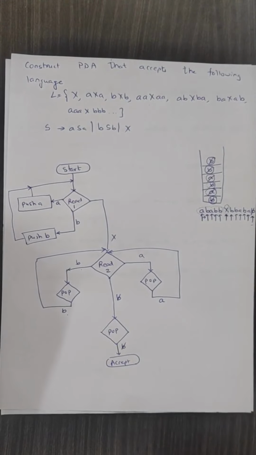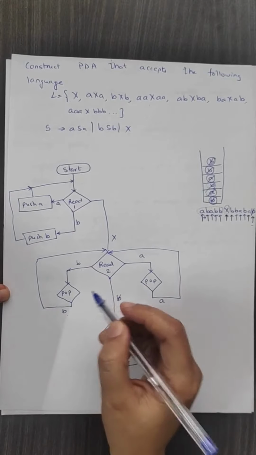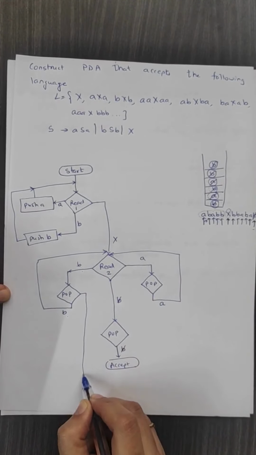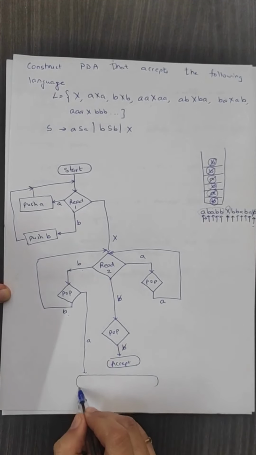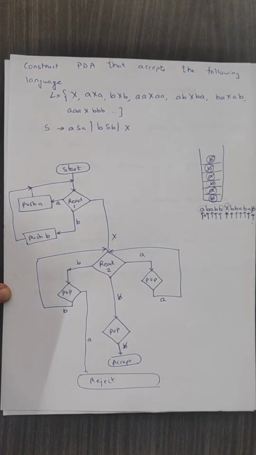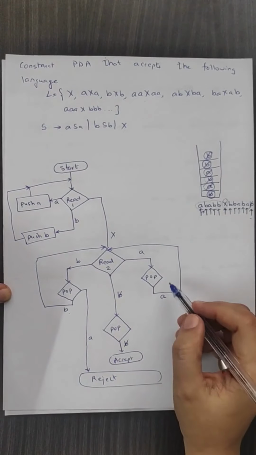Now, when we were reading B and, on popping, instead of B we receive an A, what does it mean? The string is invalid, because we were expecting a B and we have received an A. So the string should be rejected.